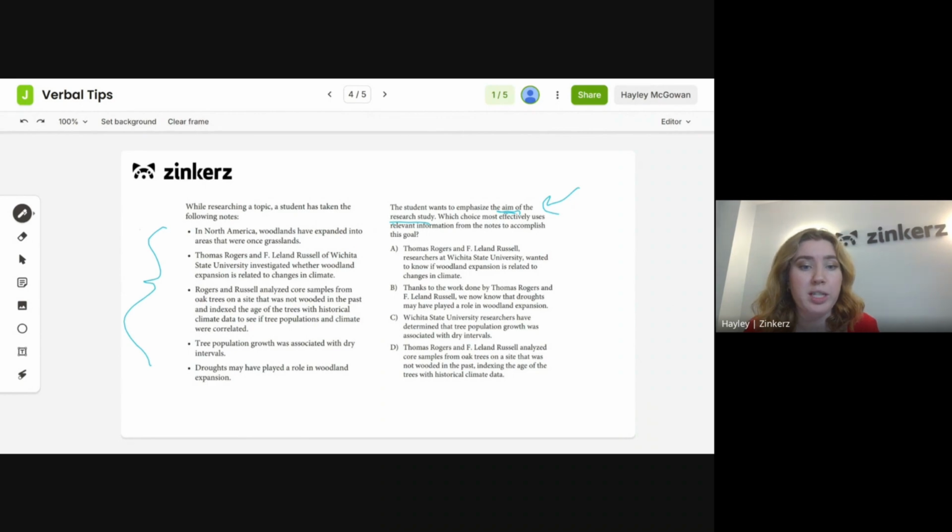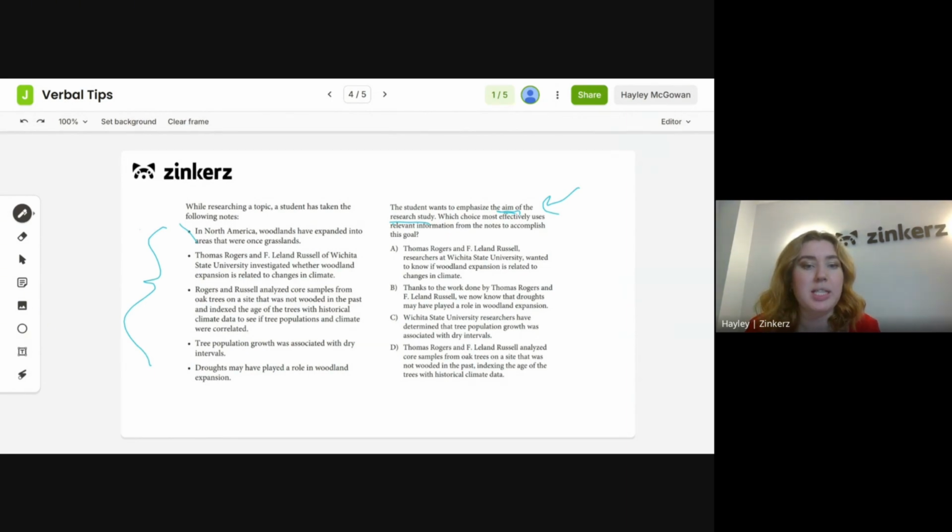So we have the first one: in North America, woodlands have expanded into areas that were once grasslands. Okay, doesn't mention a study, so that one isn't going to be our focus here. Then we have Rogers and Russell of Wichita State University investigated whether woodland expansion is related to changes in climate. Okay, this seems potentially our goal here. Doesn't super specifically mention a study yet, but investigated kind of hints at the fact that they're going to study this, so keep that in mind.